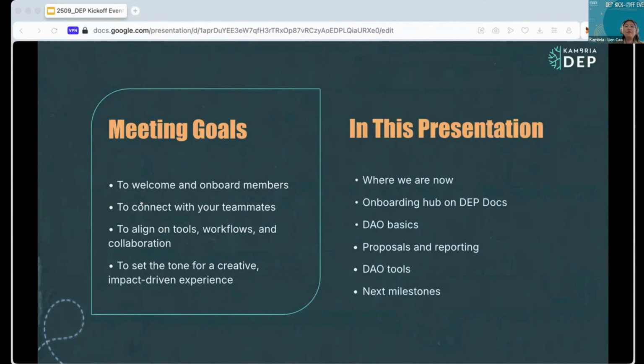I will introduce information and resources to help you get started, such as our current state, program documentation, DAO budget concepts, proposal and reporting workflow, DAO tools, and our next milestone. I won't go into details, just provide a map to help you navigate through.